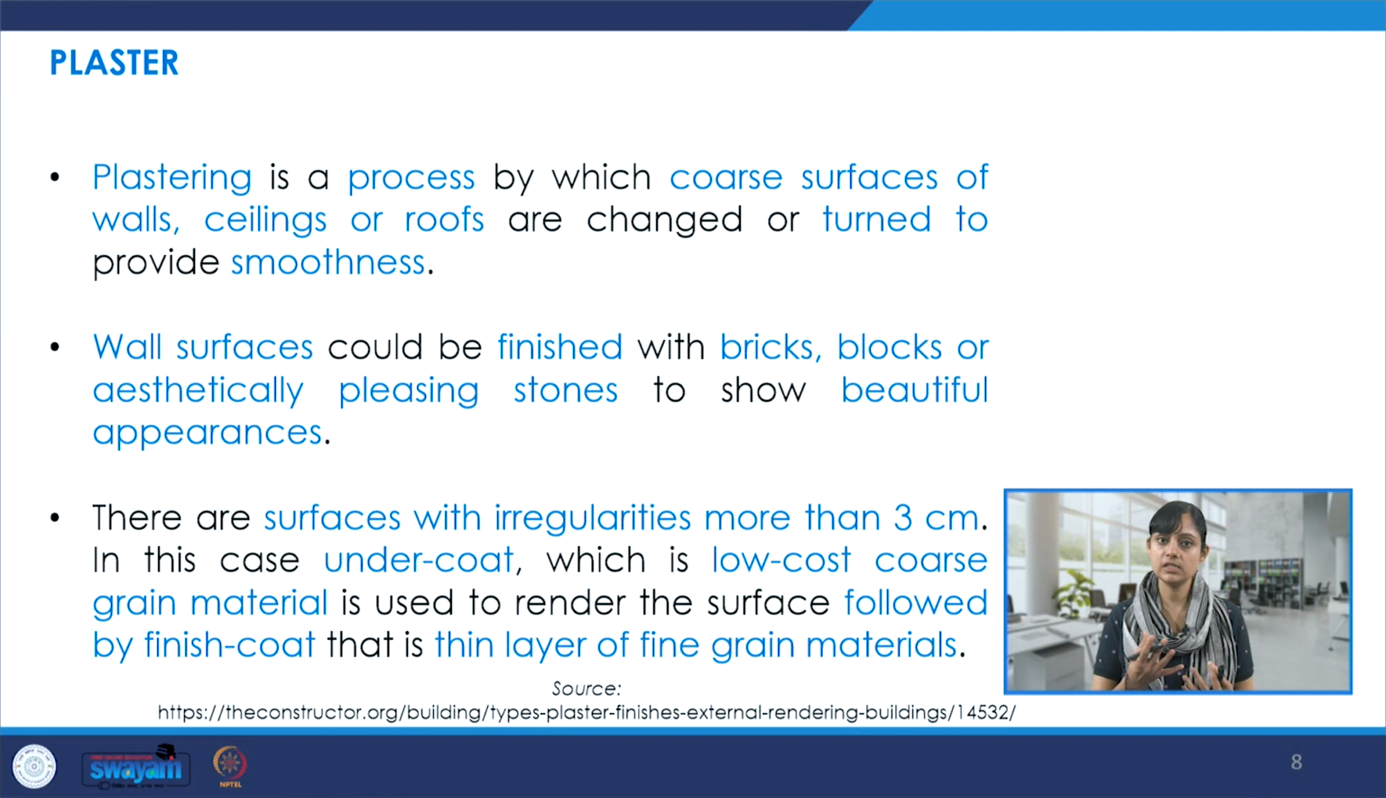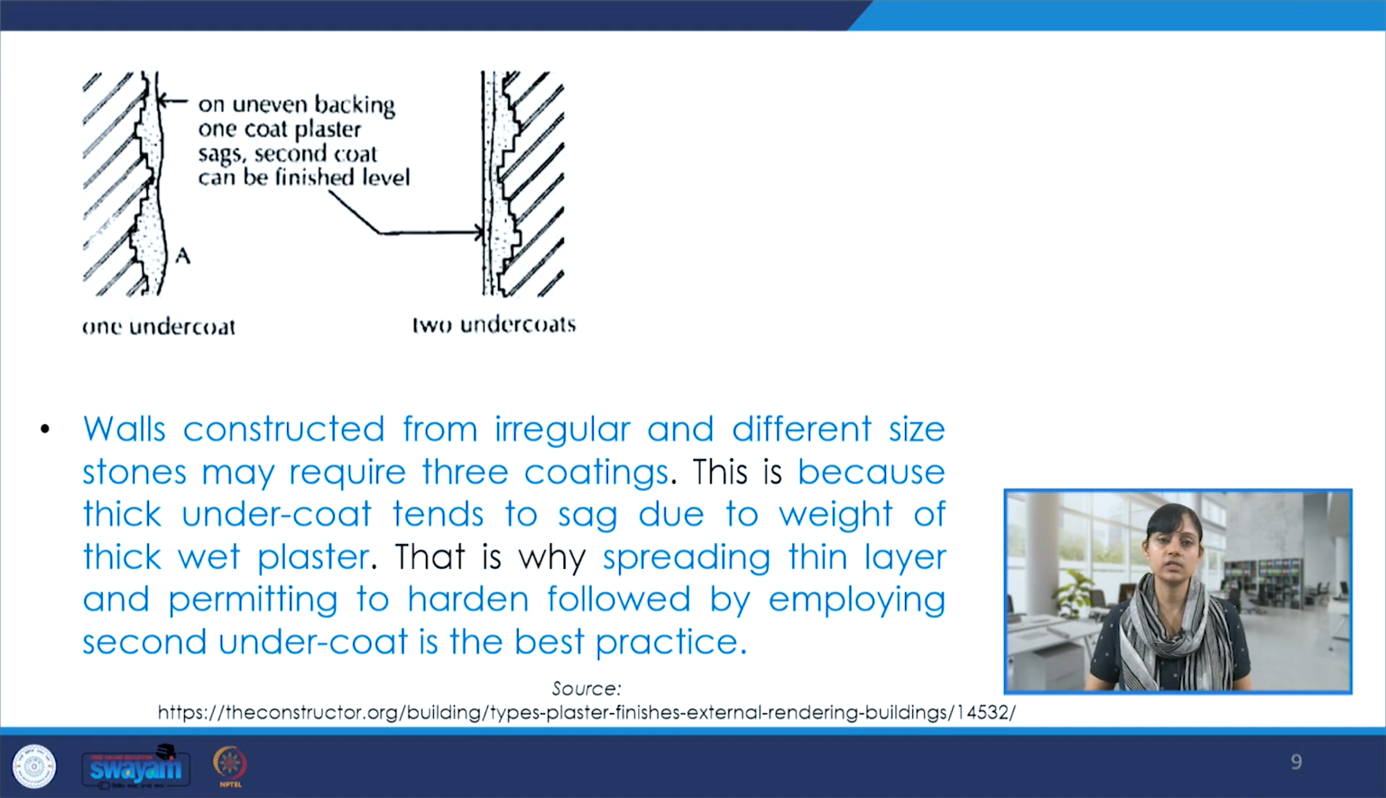So, there are surfaces with irregularities more than 3 centimeters, and in this case, an undercoat, which is low cost, coarse grain material, is used to render the surface some kind of uniformity, and then it is followed by a finished coat that is like a thin layer of fine grain material. So one has to understand what is the surface which is being treated, what kind of wall it is which needs to be finished, and accordingly these design decisions and plastering related decisions are taken into account.